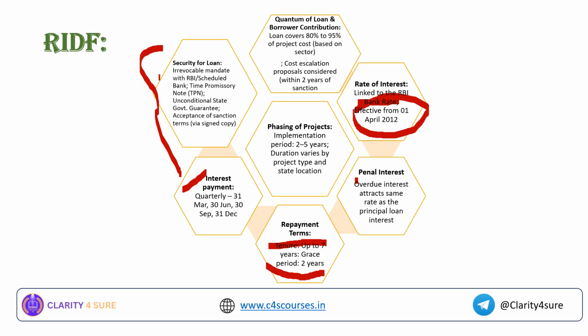For example, if a fund is going to be used for social infrastructure like schools and hospitals, that will take longer time than laying of road. So the phasing of a project depends on the type of project and the location where it is being done. For example, in hilly regions, it will take much more time compared to a project that is taking place in a plain region. Okay, I hope this RIDF, that is your rural infrastructure development fund, is clear to you now.